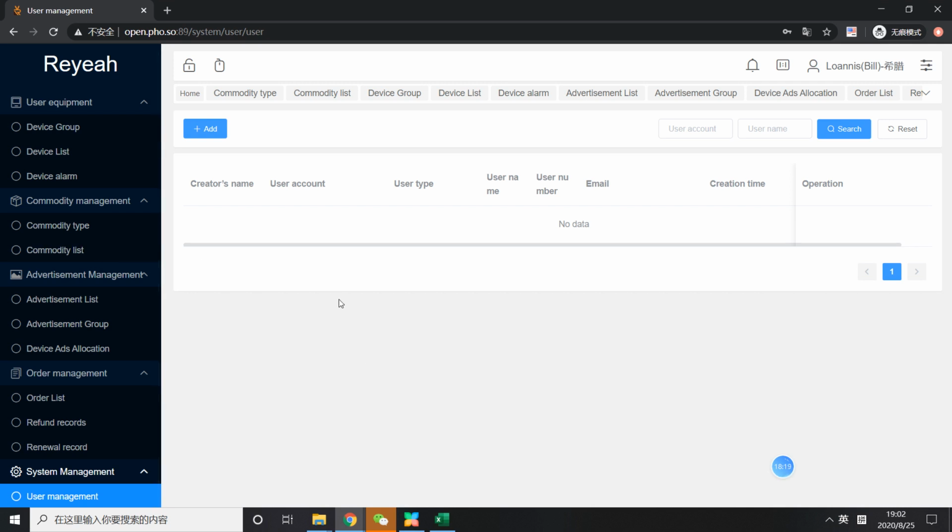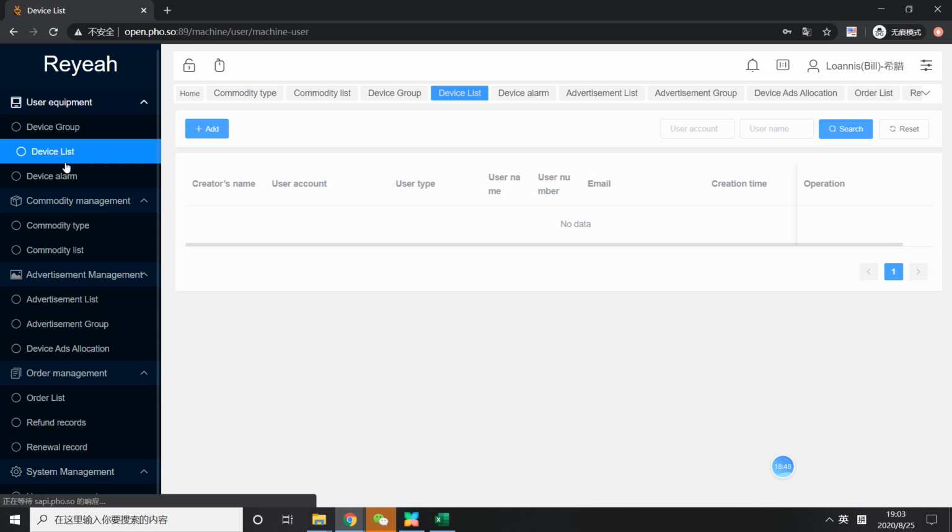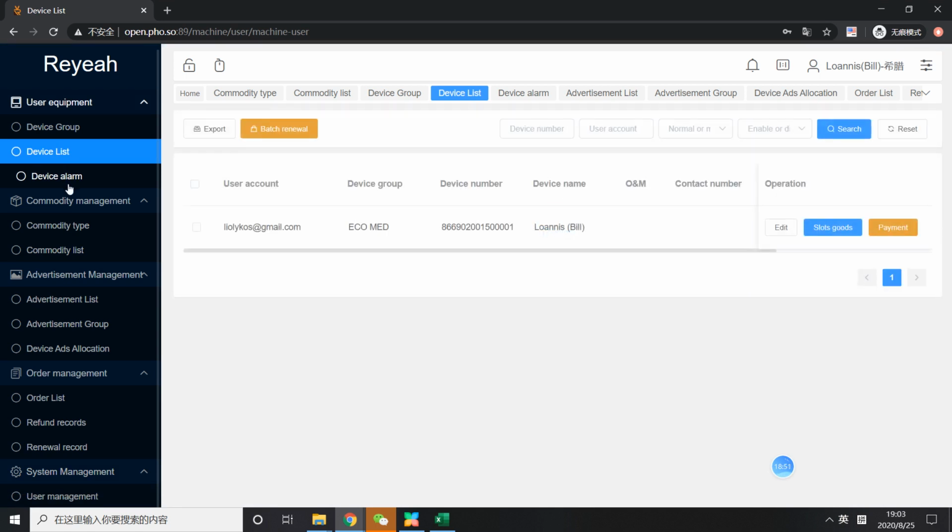Firstly, when we receive the machine, you need to set the products, the selling products, the selling price, and upload the product pictures, and then we will come to the machine and do the slots and the channel and the currency, and also can check the device alarm.